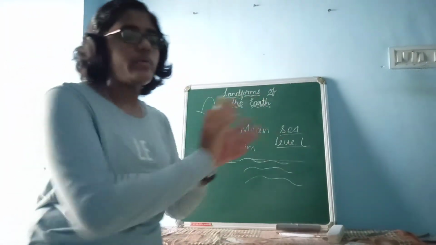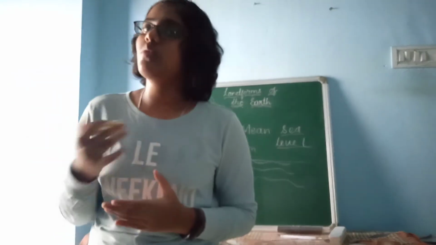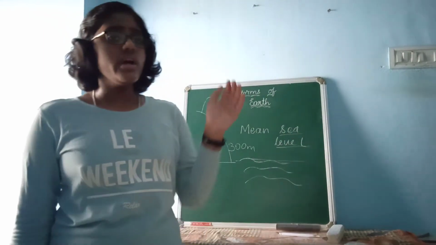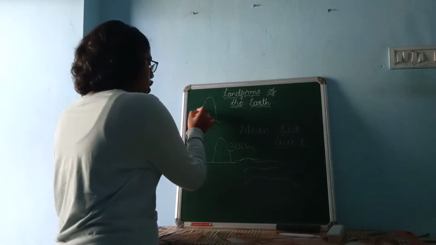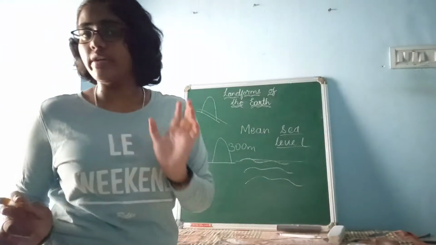Okay, land we have not taken. We have taken a water body. But what about the other water bodies? We have rivers, we have lakes. Why only sea are we taking? We know rivers originate from the mountains. But if anybody asks you what is the altitude of that mountain, can you take the measurement of that mountain according to the river? No. River even flows from the top to the bottom. Right? From the top to the bottom only river will flow.